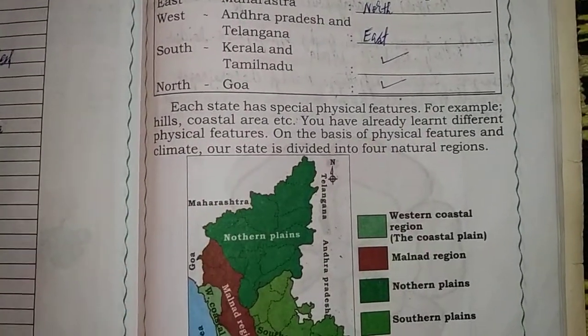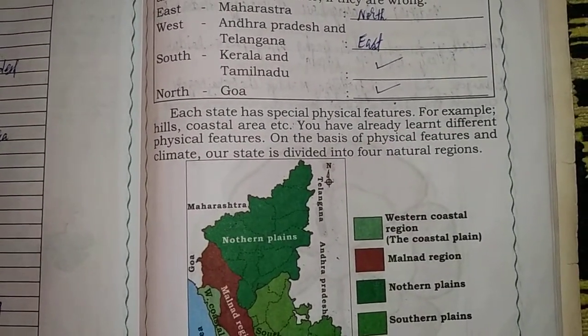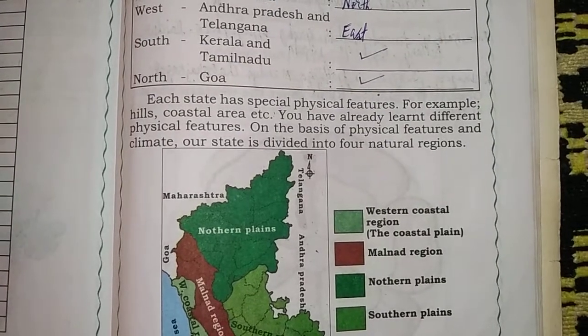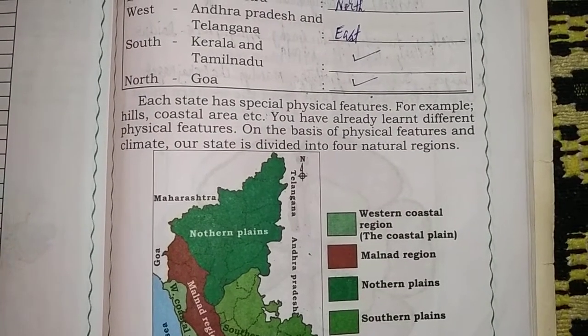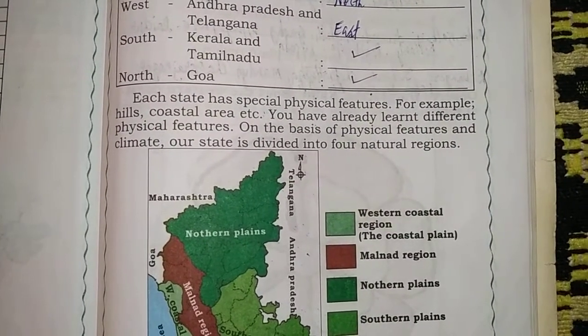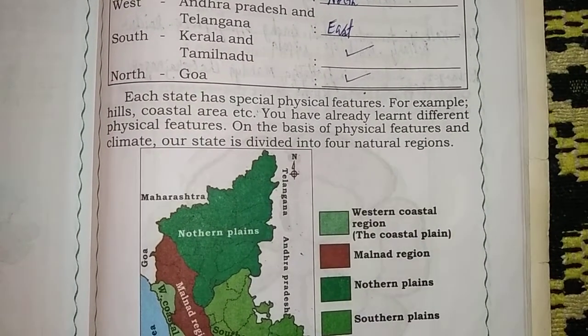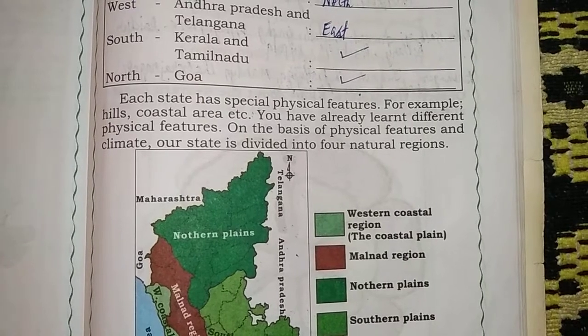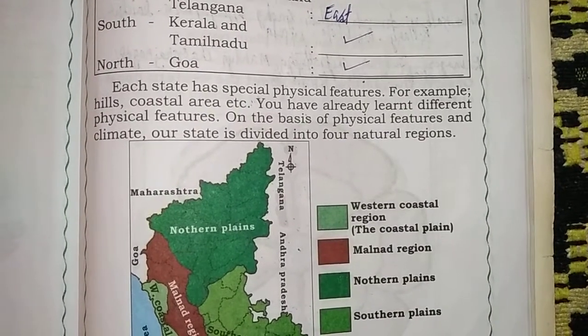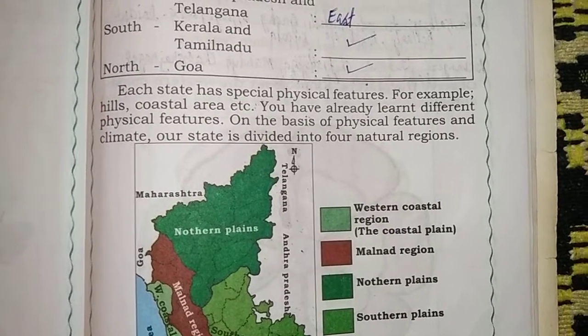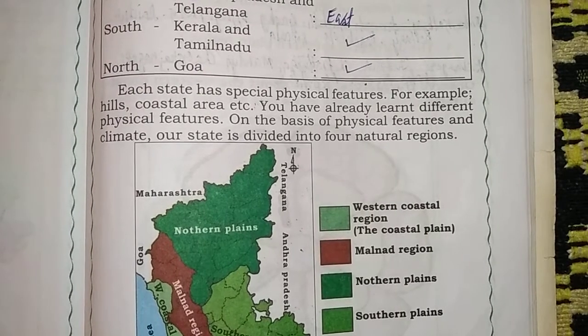Each state has special physical features, for example, hills, coastal area, etc. You have already learned different physical features.